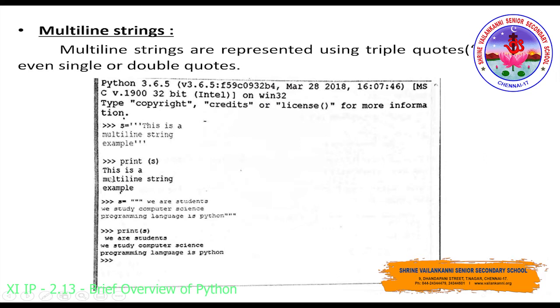Similarly, you can do this using double quotes also. Three double quotes used together represent a triple quote. Whatever you give within the triple quote will be displayed if you give print of s. This is how a triple quote works.